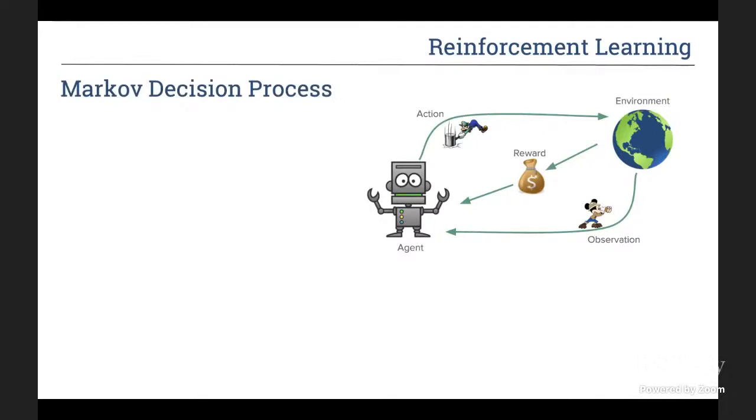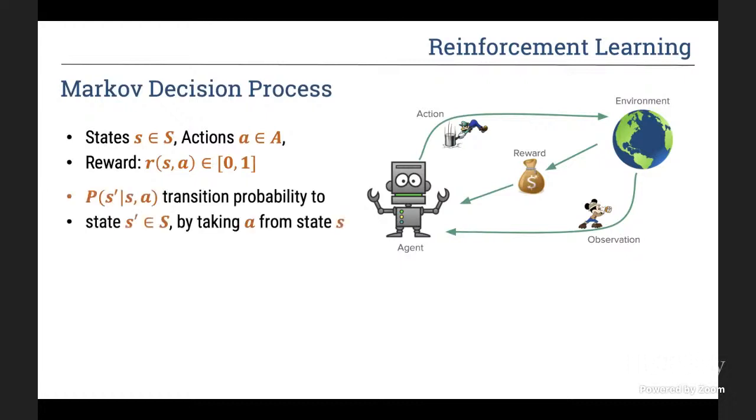Okay, so the environment is normally modeled as a Markov decision process where we have states S, actions A, rewards are bounded between 0 and 1, and P of S prime given S, A is the transition probability to state S prime by taking action A from state S. And we have a discount factor gamma between 0 and 1 that discounts the present value of future rewards. And in reinforcement learning, we're often concerned with policies pi that are mappings from the states to actions that tell an agent what action to take at any given state.